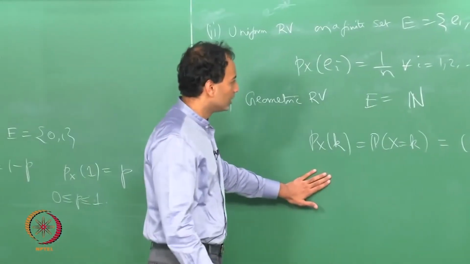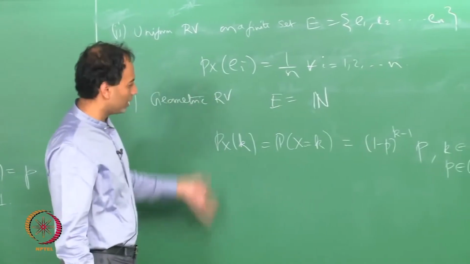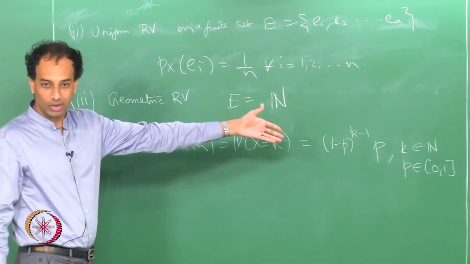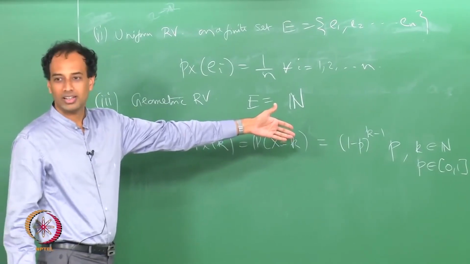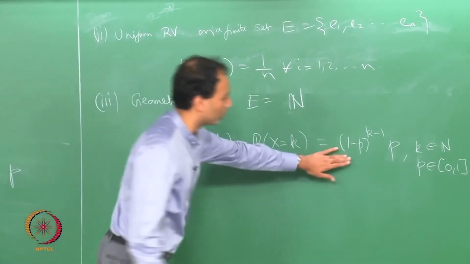So, a geometric random variable puts a geometric measure on N, which we have already encountered, and this is how it looks.